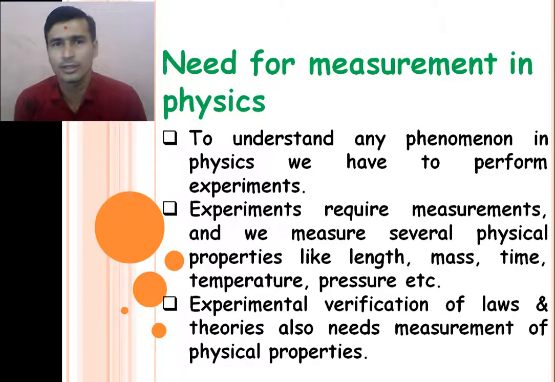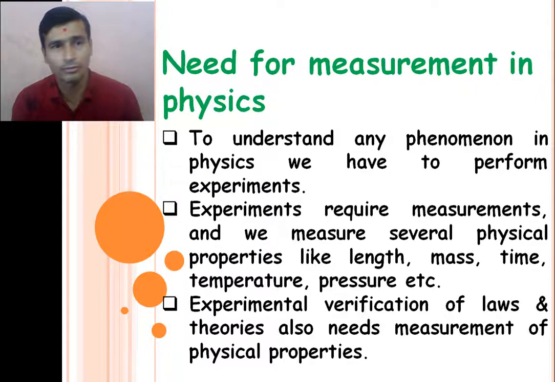So the measurement is important, and to measure the physical quantities we need accuracy. Accuracy as well as precision is also important. So in this chapter we study the measurement of the different physical quantities associated with the different phenomena and their unit.